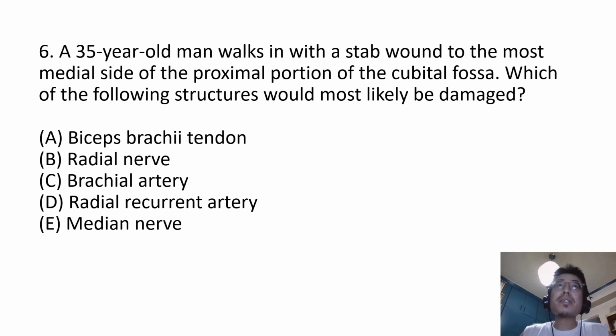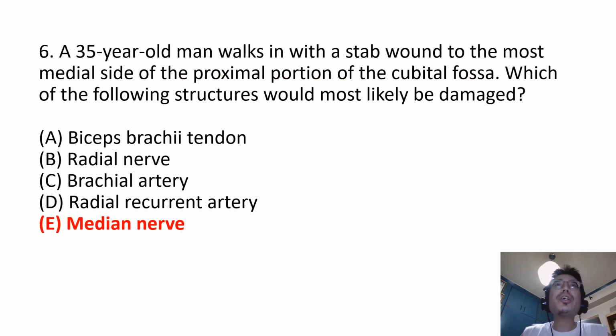Question number 6. A 35-year-old man walks in with a stab wound to the most medial side of the proximal portion of the cubital fossa. Which of the following structures would most likely be damaged? A. Biceps brachii tendon, B. Radial nerve, C. Brachial artery, D. Radial recurrent artery, or E. Median nerve.